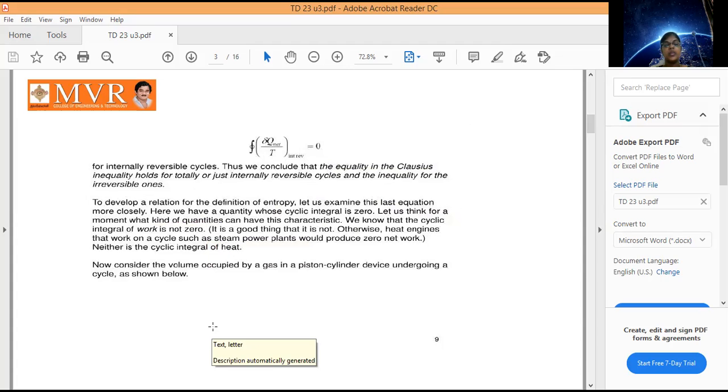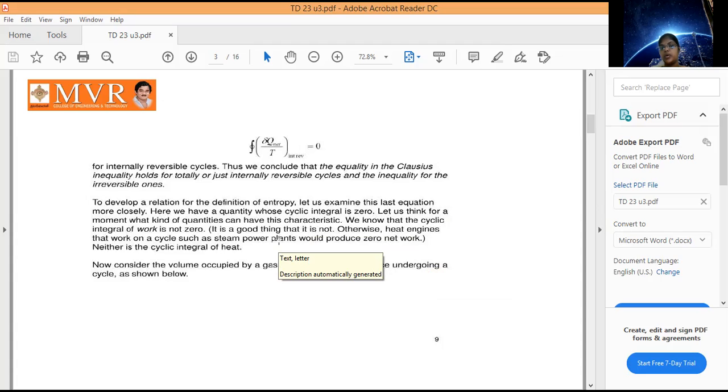To develop a relation for the definition of entropy, let us examine this last equation more closely. Here we have a quantity whose cyclic integral is 0. Let us think for a moment what kind of quantities have this characteristic. We know that the cyclic integral of work is not 0. It is a good thing that it is not, otherwise heat engines that work on a cycle, such as steam power plants, would produce 0 net work. At least we have some amount of work being done.